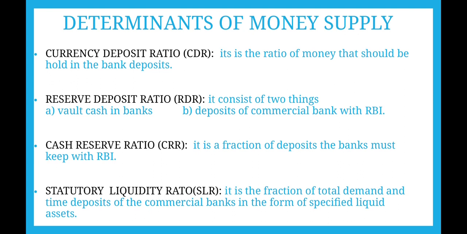Next we have the cash reserve ratio, CRR. CRR is the amount of cash that the bank has to keep with RBI. Next we have the statutory liquidity ratio. So it is the money which the commercial bank needs to preserve in the form of gold, cash, government bonds and securities. So we will see the example for CRR and SLR.